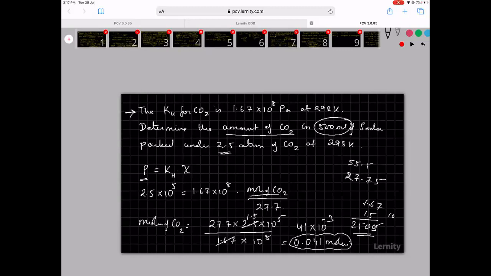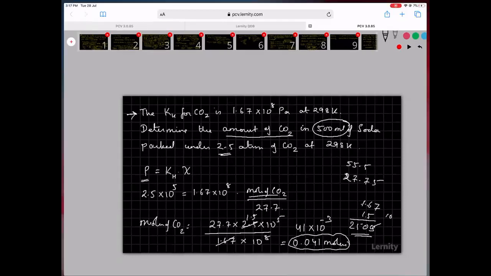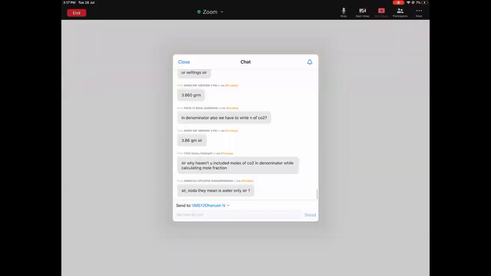Hope you are able to understand this. It is all about calculations. Soda means water only. Why haven't I included more in the denominator? Because that is a very small number, and I don't want to complicate my calculations. In a board exam, I will see and do depending on the time. Right now I don't seem to have enough patience, so I'm trying to do them fast.